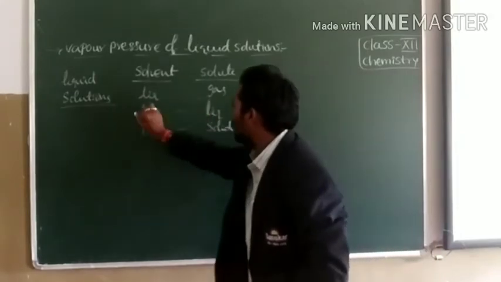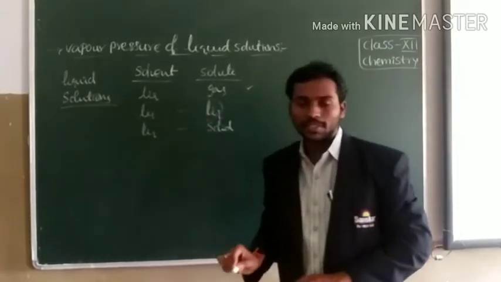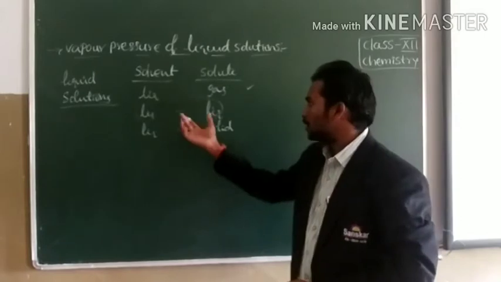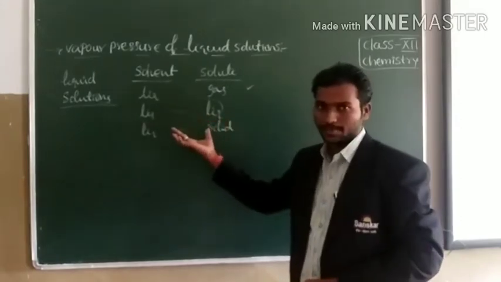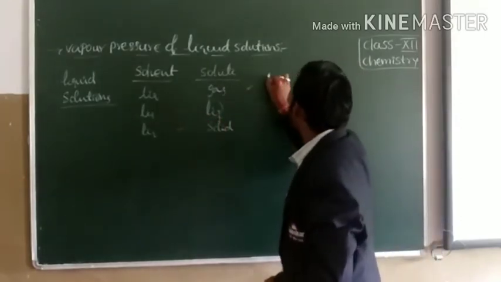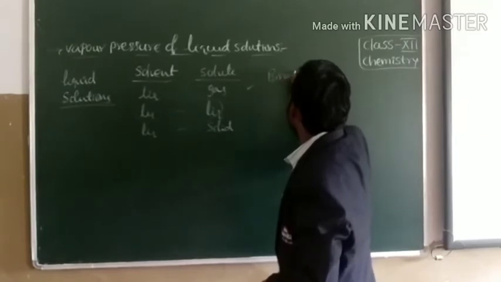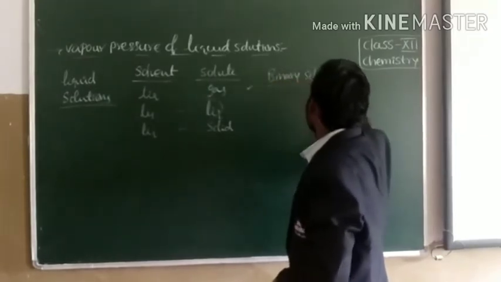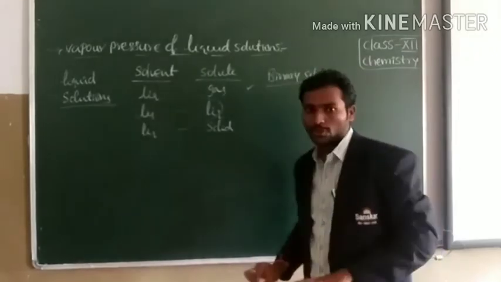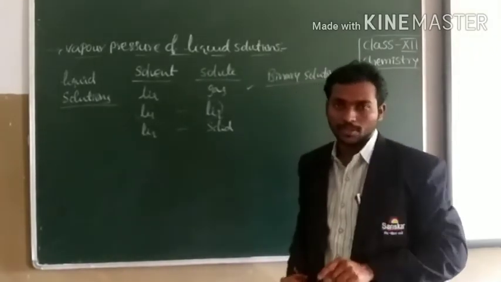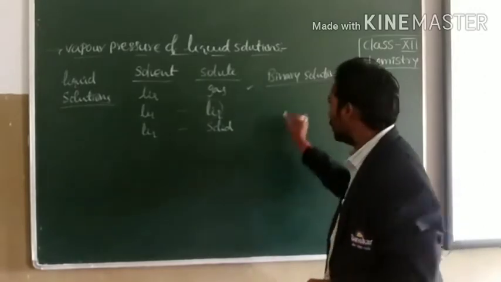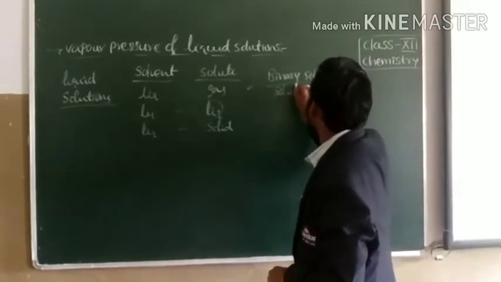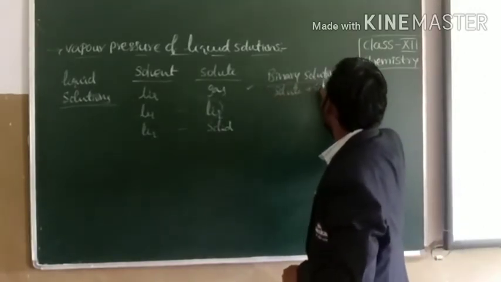Here, when we talk about liquid solutions, we will consider a binary solution, children. Binary solution means a solution contains two components. The two components of the solution are solute and solvent.